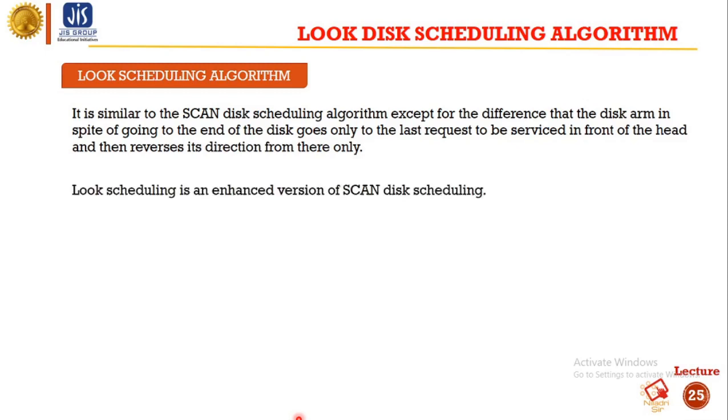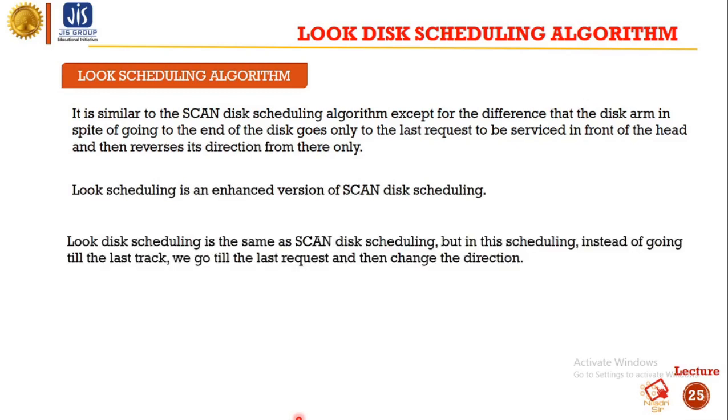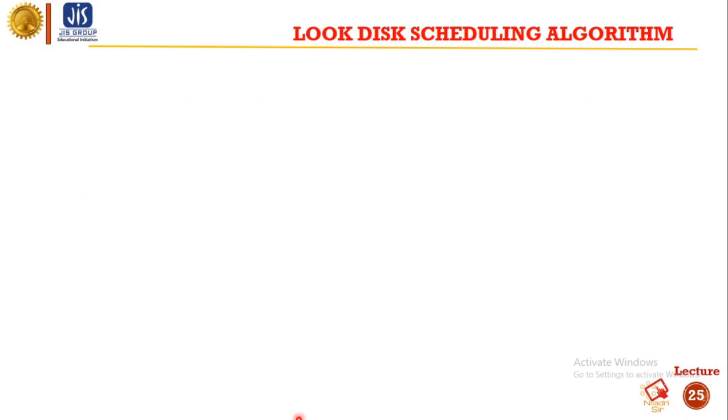LOOK scheduling is an enhanced version of SCAN disk scheduling. It is the same as SCAN, but instead of going till the last track, we will go till the last request and then change direction.